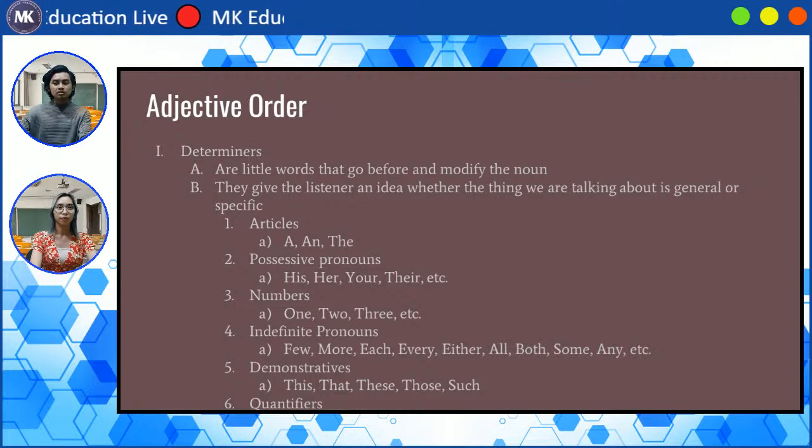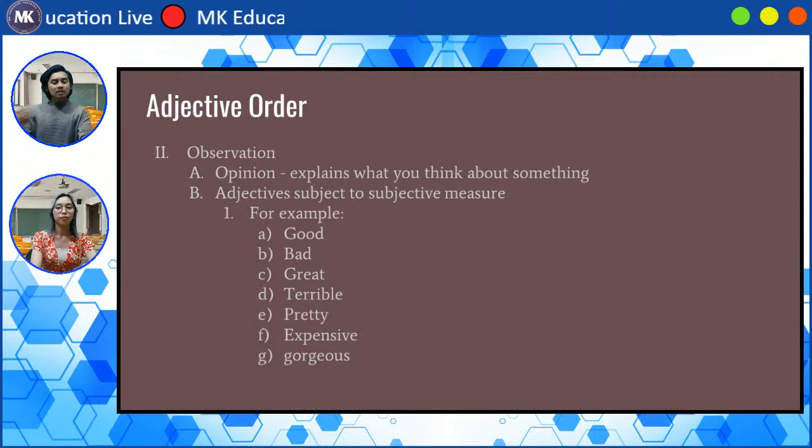Our numbers 1, 2, 3, 4, 5, and it goes so on and so forth. And indefinite pronouns, these are more specific, like few, more, each, every, either, all, both, some, and any. And demonstratives like this, that, these, those, and such. And some quantifiers. So now we go on to observation.